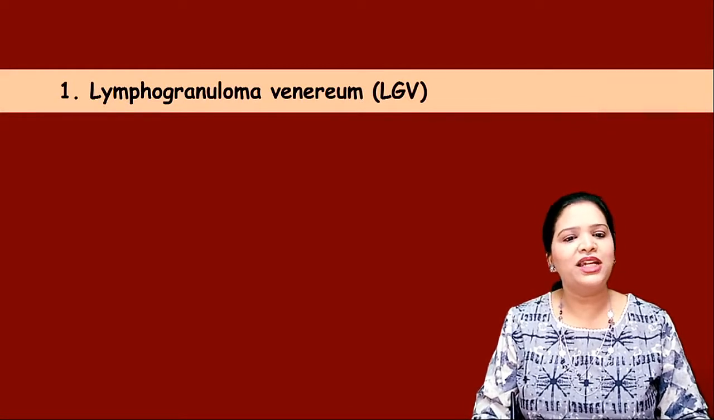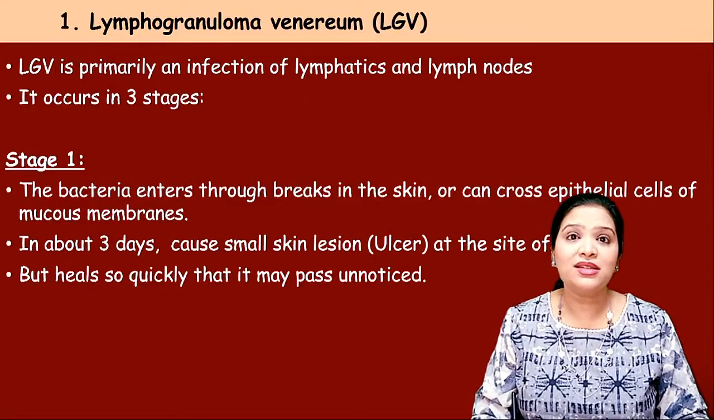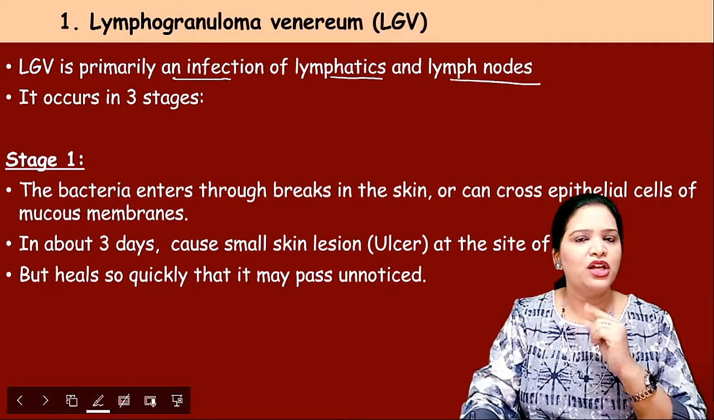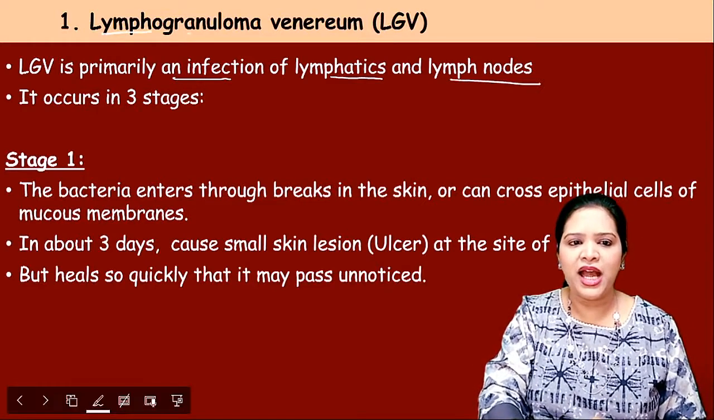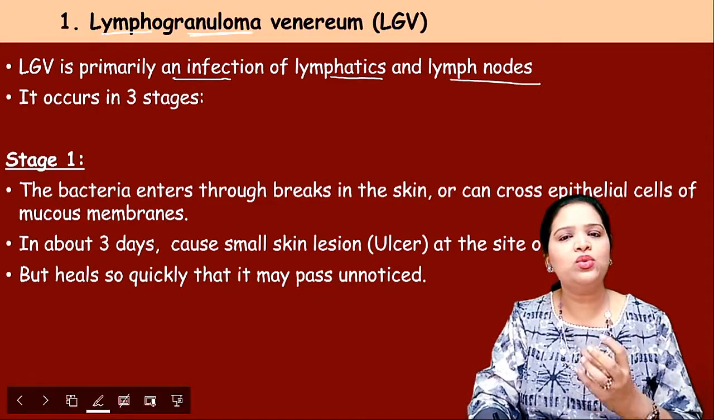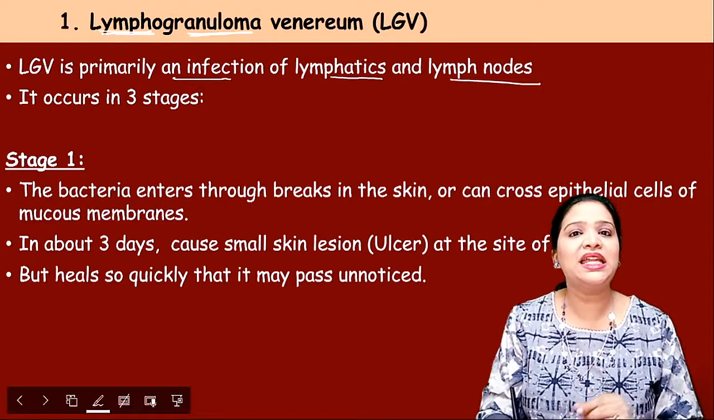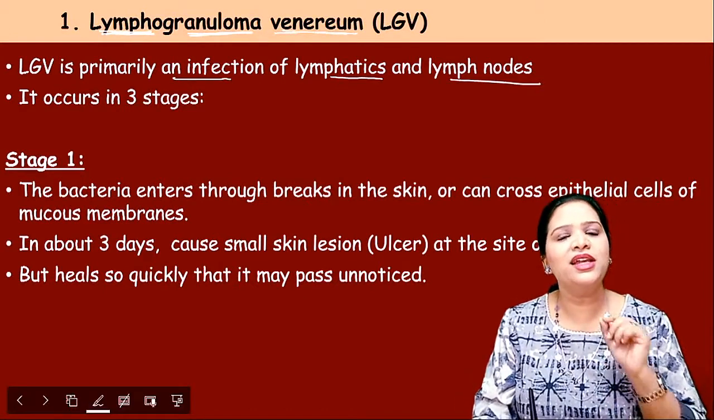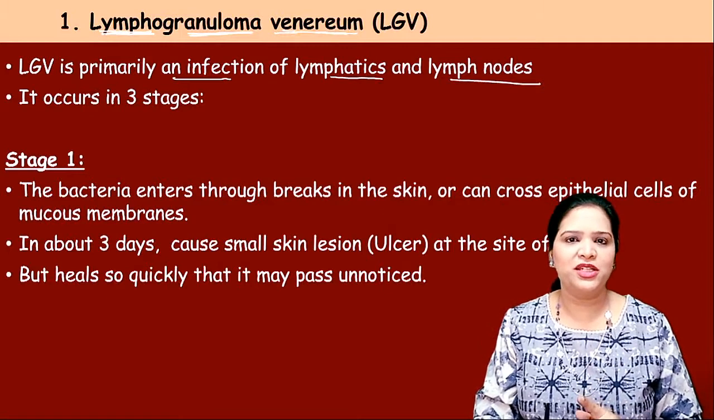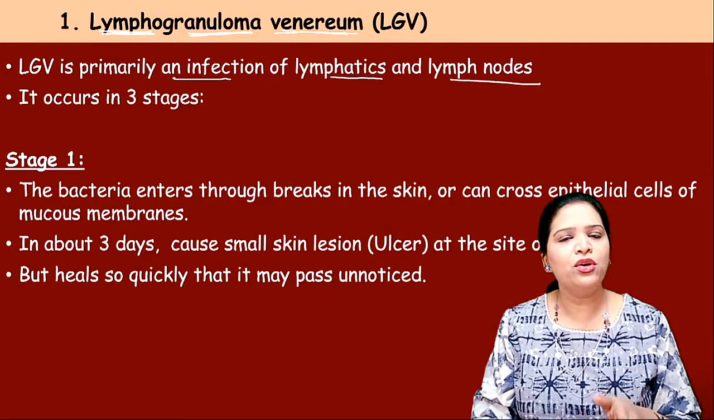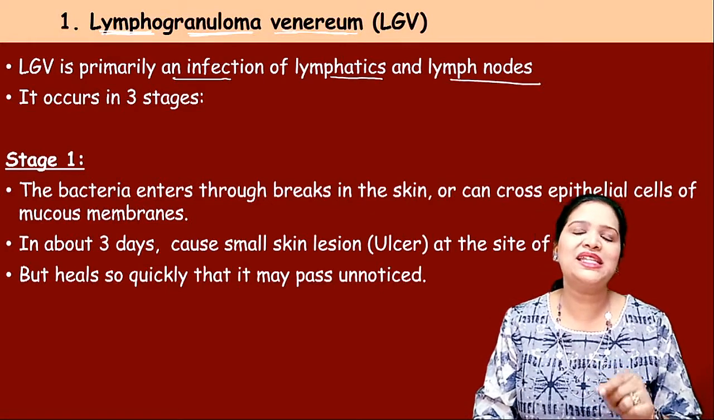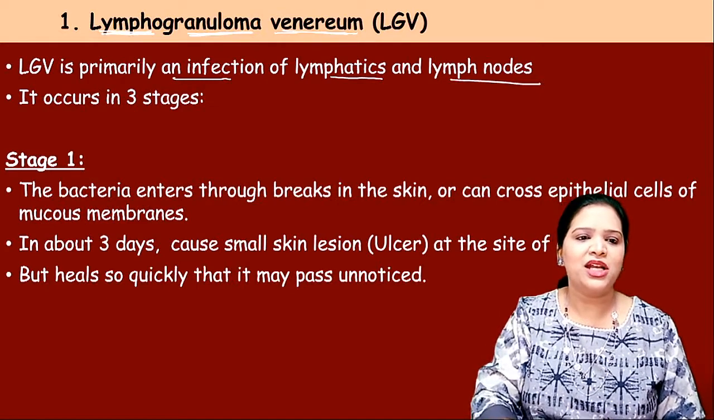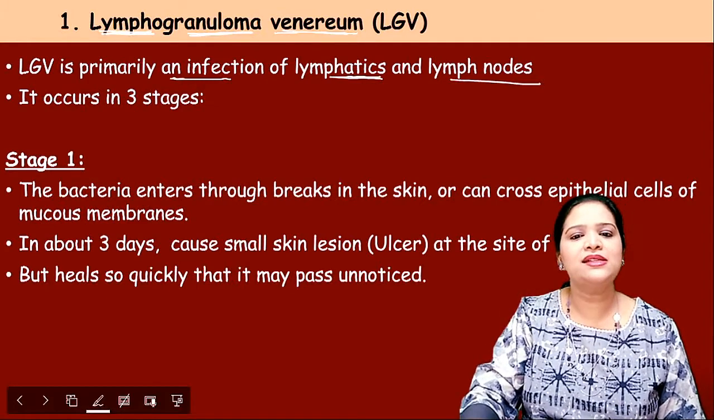So let us see the first one, lymphogranuloma venereum. What is this? This is primarily an infection of the lymphatics and the lymph nodes. Look at the name of the disease. Lymphogranuloma. Granuloma means some granule-like formation, where it is forming in the lymph glands, lymph nodes. And venereum. What is venereum? Venereal disease is the other name for sexually transmitted infections, right? So the terminology itself says this is a sexually transmitted infection where some granuloma forms in the lymph nodes. So this is a primary infection of the lymphatic system and the lymph nodes.